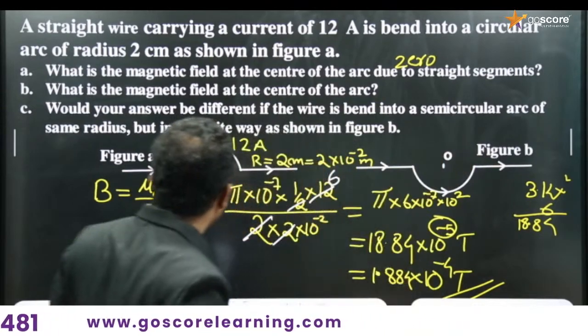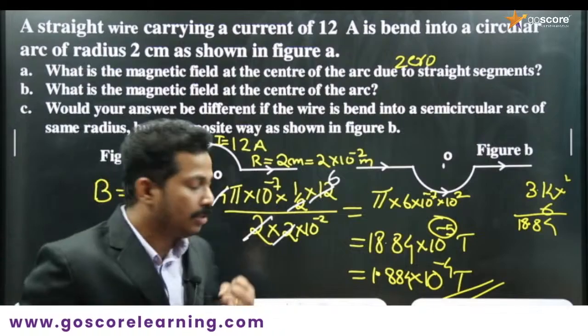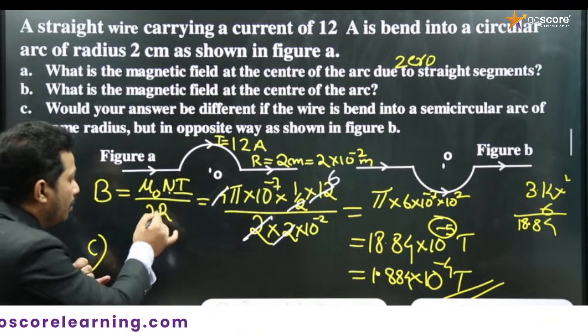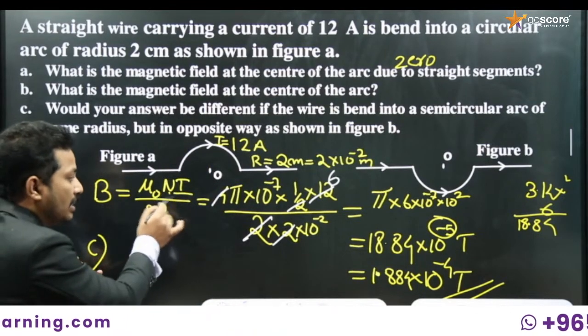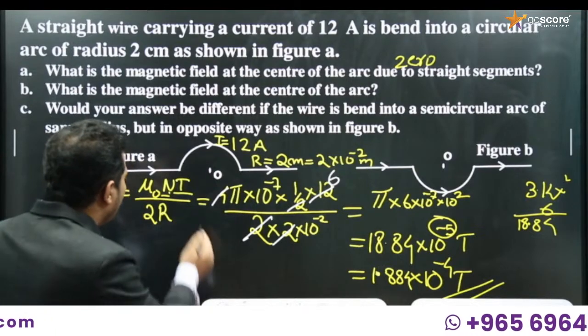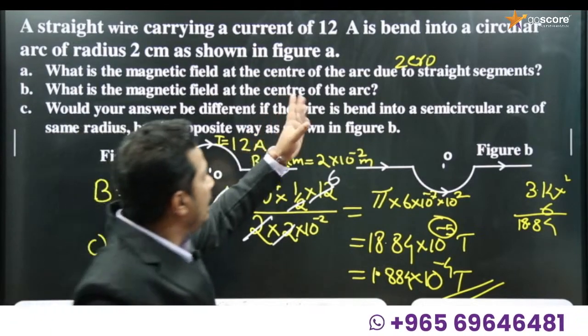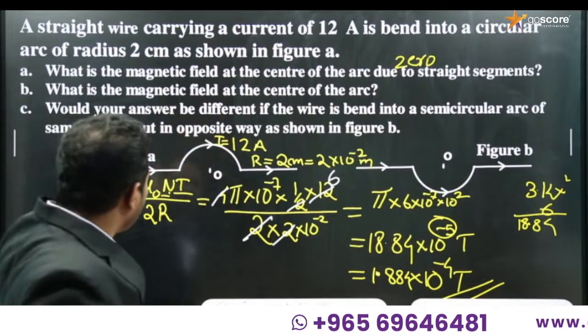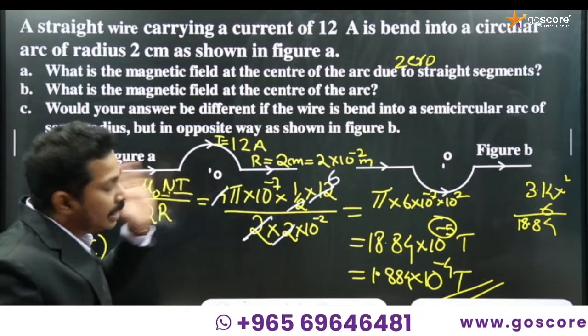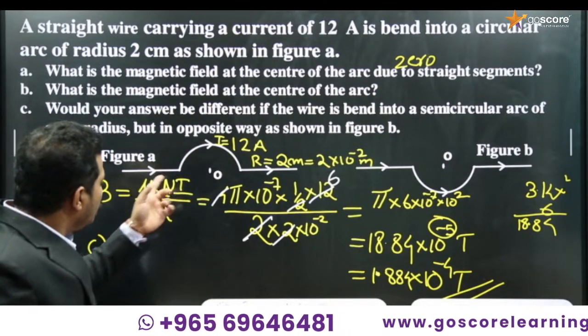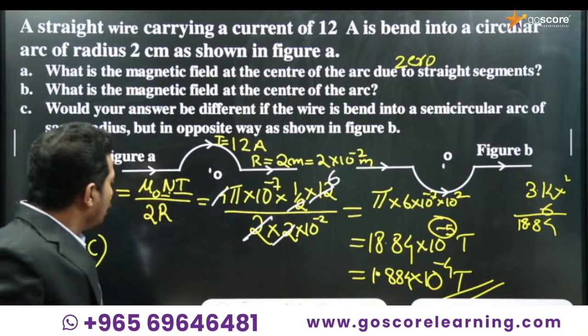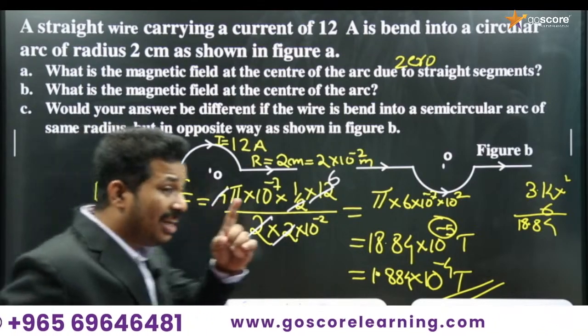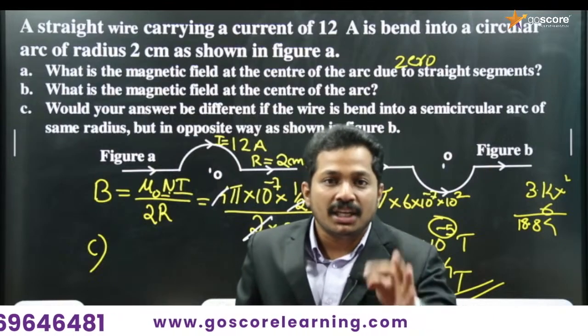What remains else? For the magnitude of current, we have the equation μ0 N I by 2R, right? N is the same for all. The current is the same, so 12 ampere is the current. The radius is the same. So the magnitude of all the values given in the problem are the same, but the only difference is the direction of current changes.